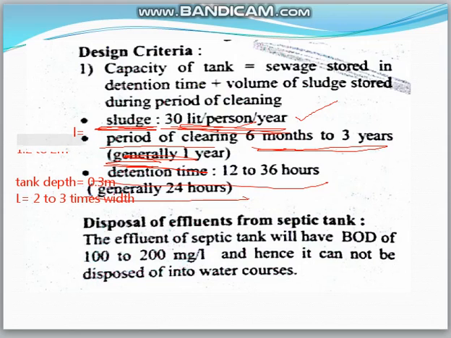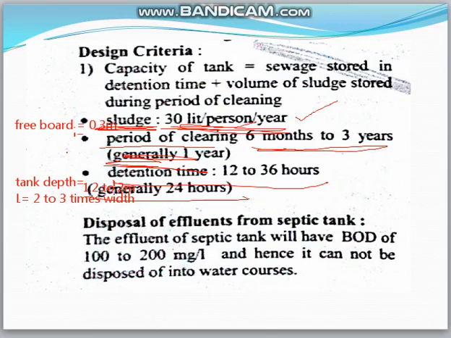Here freeboard will be 0.3 meters, and tank depth will be 3 meters. Here the terminology is very important. Q stands for the rate of flow of sewage. Q suffix R is the rate of returned sludge. QE is the rate of sewage effluent.